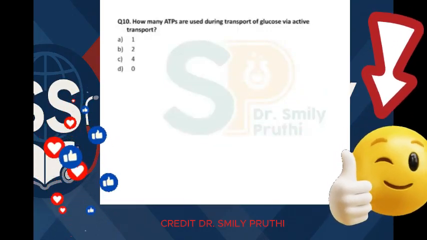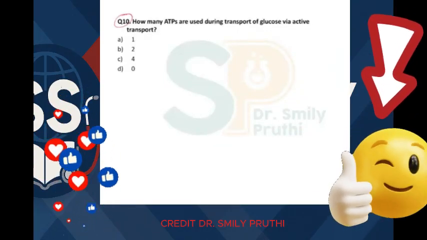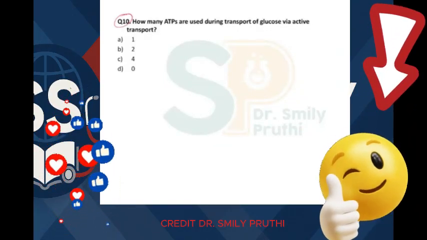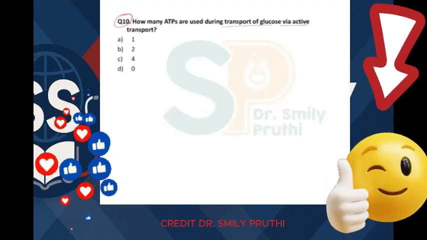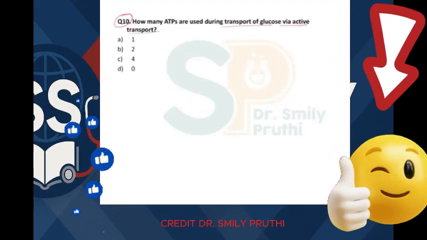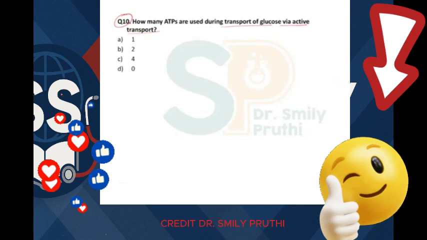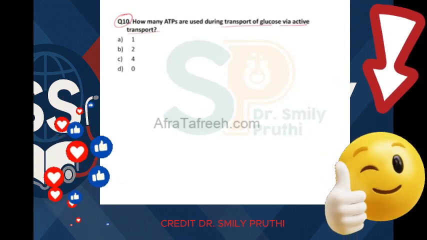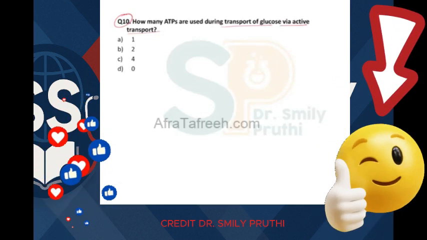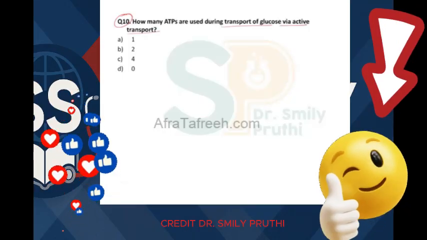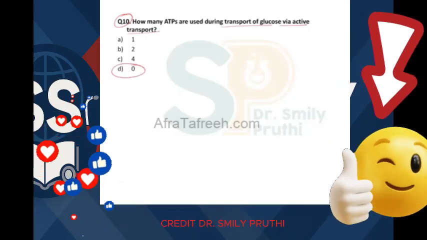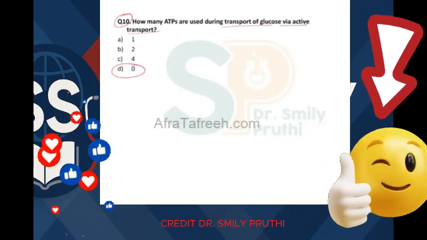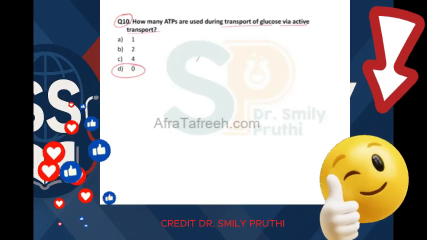Now coming to next question, question number 10. How many ATPs are used during the transport of glucose via active transport? Active transport means energy is used. So students may think that 1, 2 or 3 ATPs will be used, but answer is 0 here. Be careful. So for that we have to do the detail of this glucose transport.